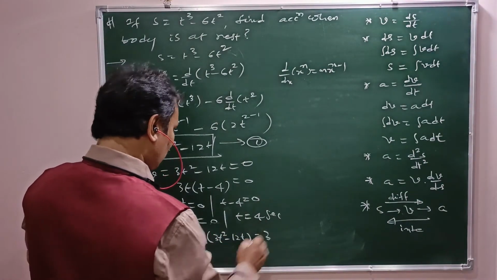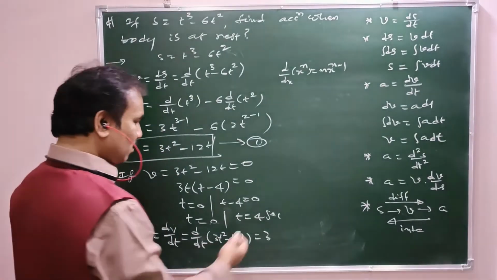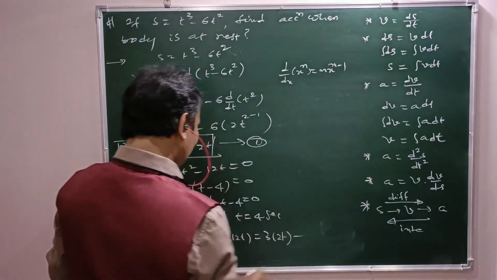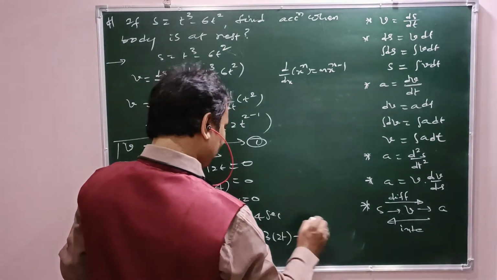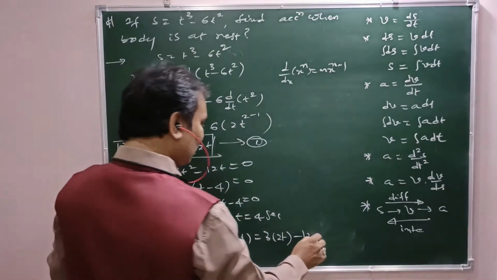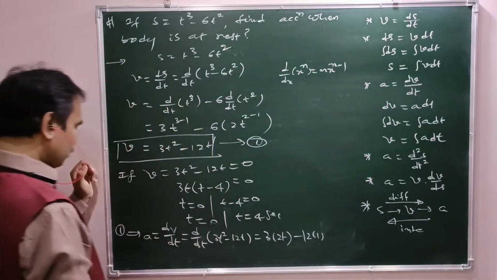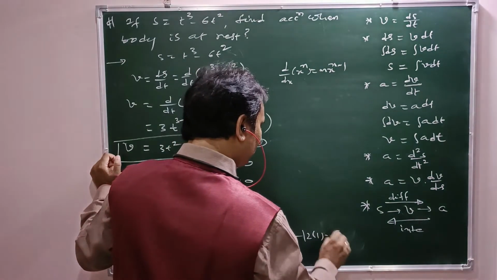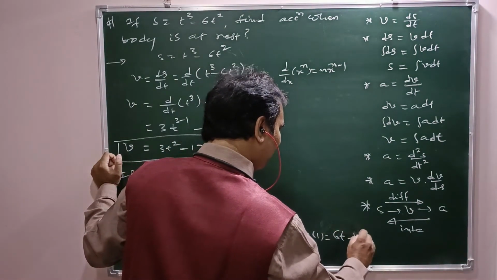That is 3 into 2t, minus 12 times d by dt of t, which is 1. So a equals 6t minus 12.